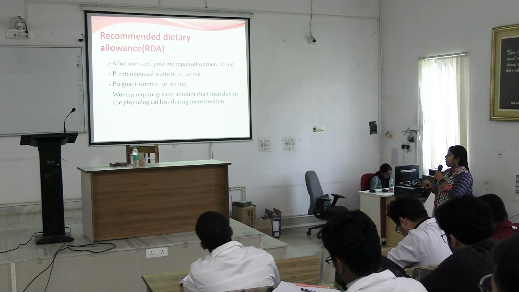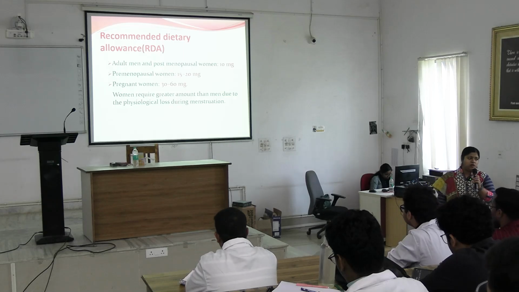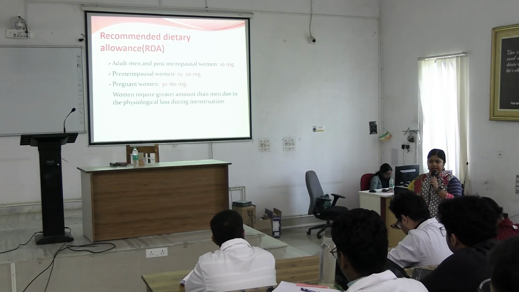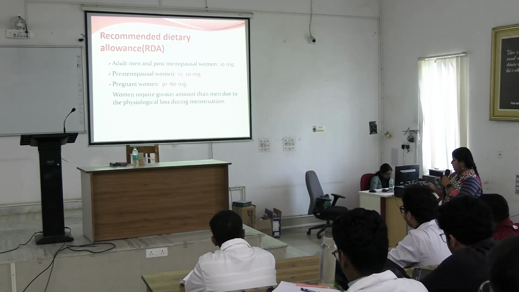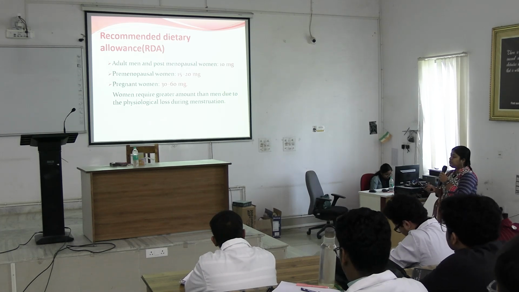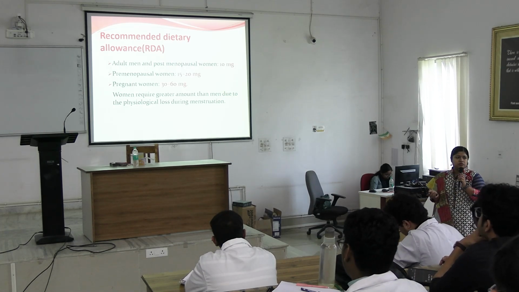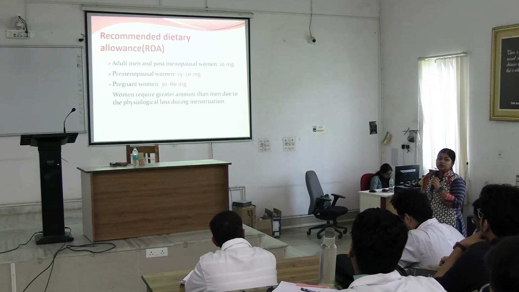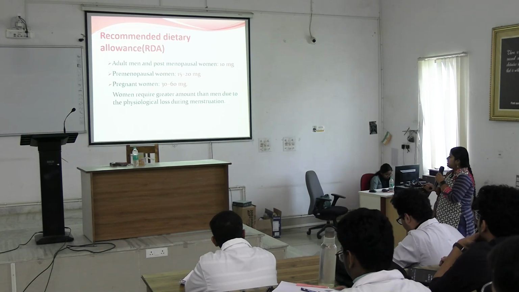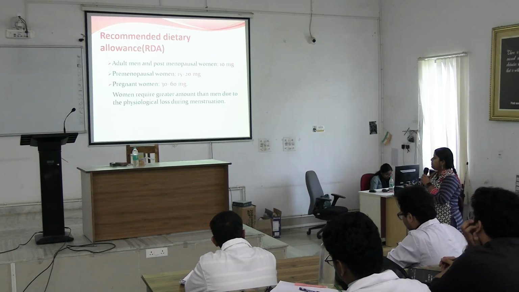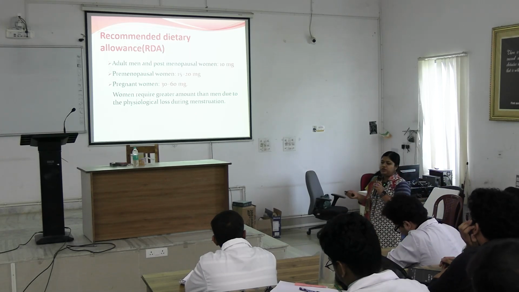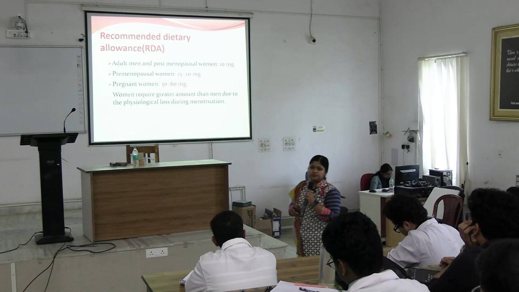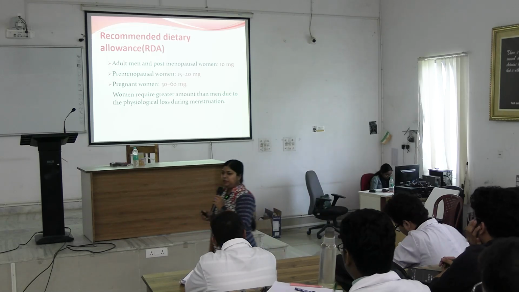Whereas a pregnant woman requires 30 to 60 milligram of iron per day. The extra amount in the reproductive age group of women is because of the loss during menstruation. During menstruation we have to supplement it.